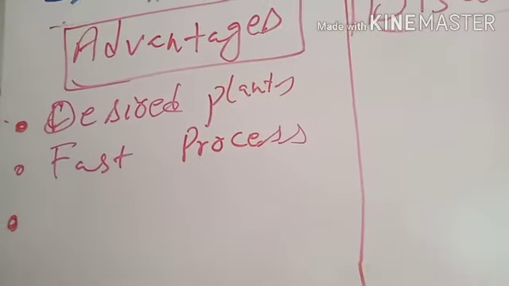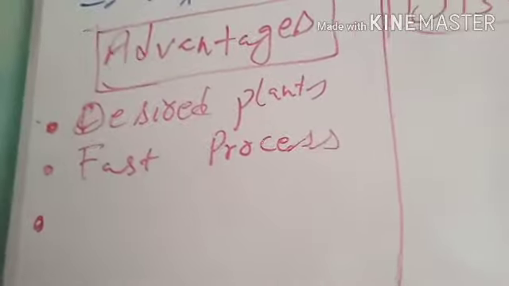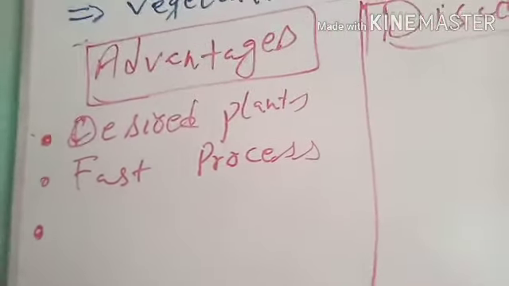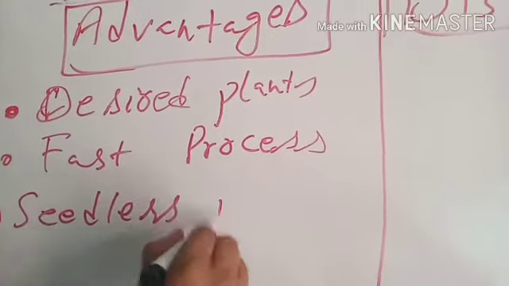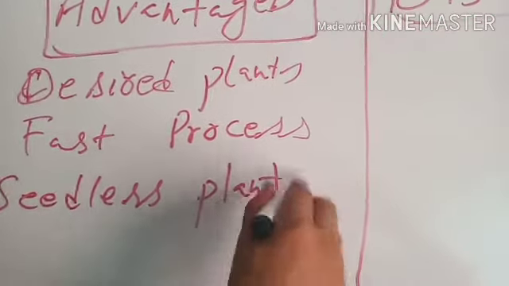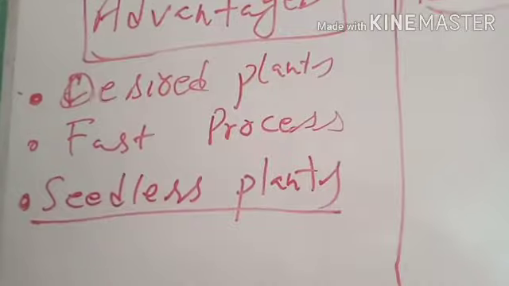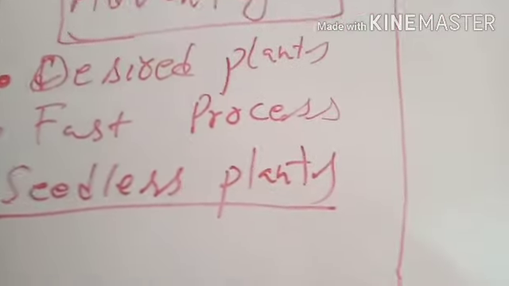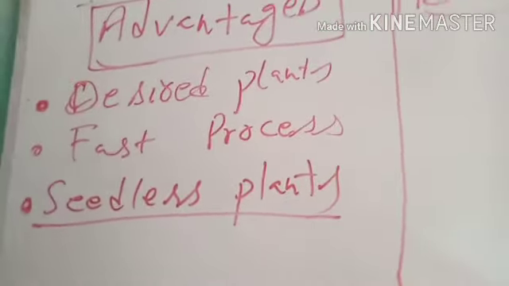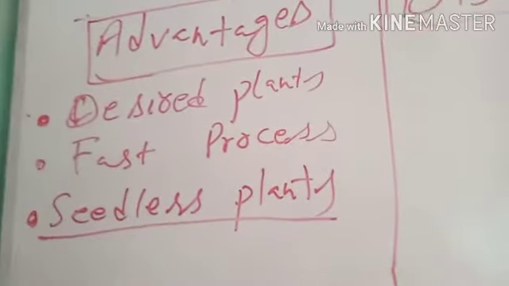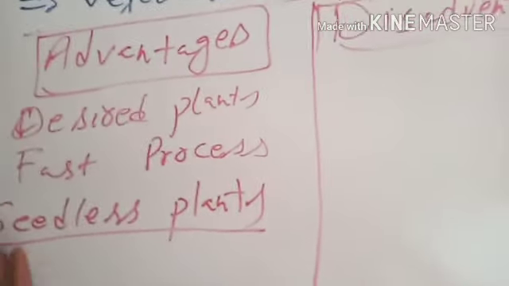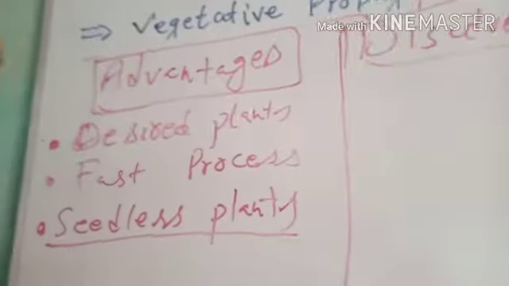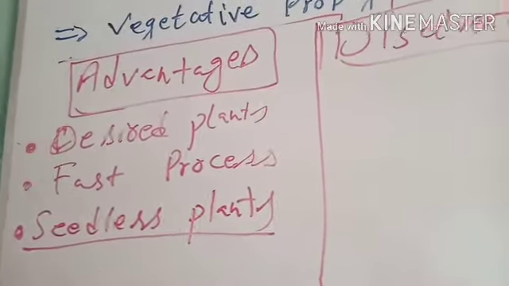Some plants only grow by vegetative propagation. These plants are the seedless plants like banana. Those plants which are seedless can never grow by sexual reproduction. They always take this sort of asexual reproduction, meaning vegetative propagation. That is an advantage of vegetative propagation, that seedless plants only grow by this method.